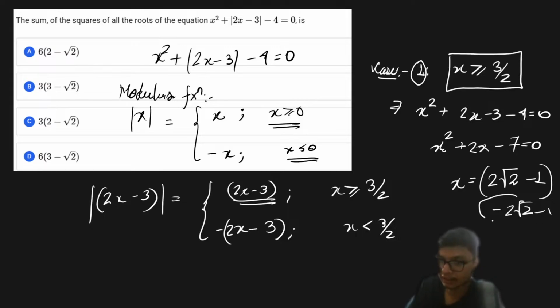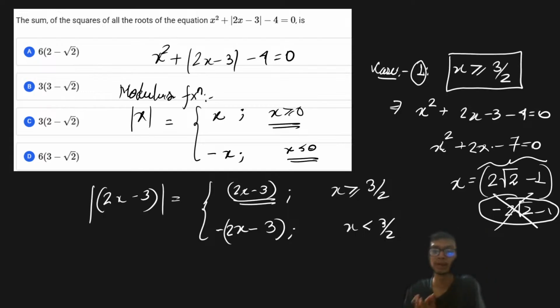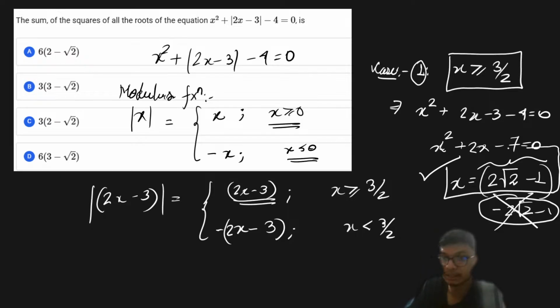Now you will see that this particular value is a negative value which is not greater than 3 by 2. So I cannot consider this value because our x is greater than or equal to 3 by 2. And this other solution is actually greater than 3 by 2. So I will consider only one solution from here. For this particular case, I will have only one solution. So this is one of the roots for the given condition.